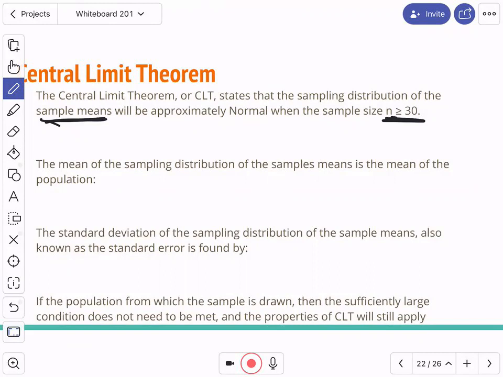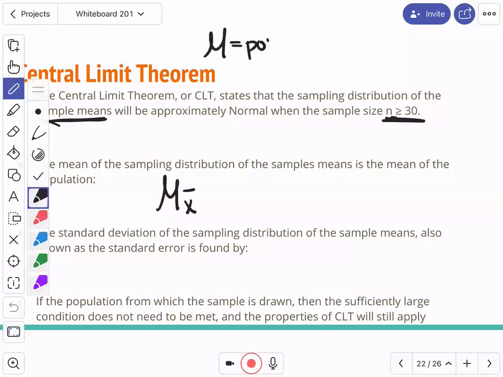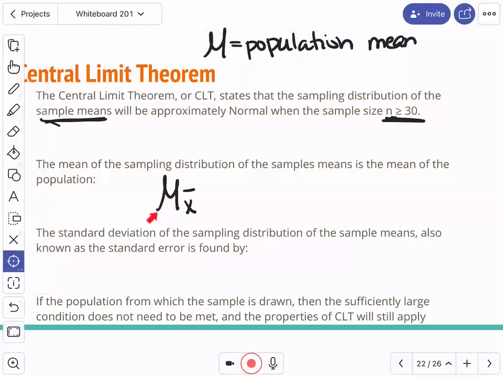It will be approximately normal when n is greater than 30. And what it says is the mean of the sampling distribution of the sample means is the mean of the population. So mu of X bar, what does that stand for again? In case you forget, mu is equal to the population mean. Mu of X bar is the mean of the sample means.